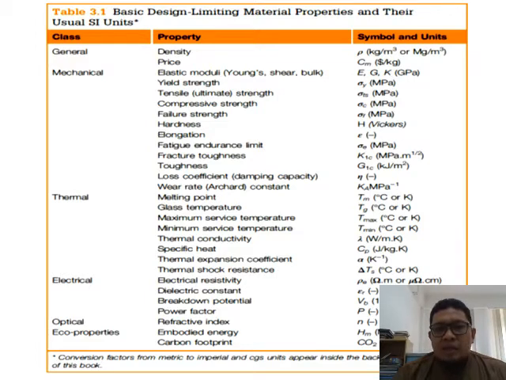Then you have mechanical properties, thermal properties, electrical properties, optical, and also eco properties. These are the properties required by the client and by the design requirement, so that you can decide what kind of material can be used.